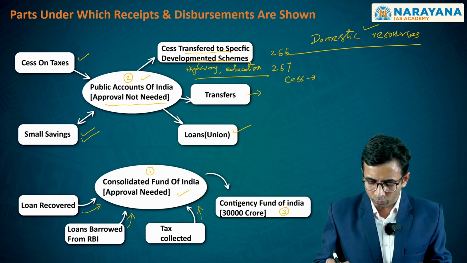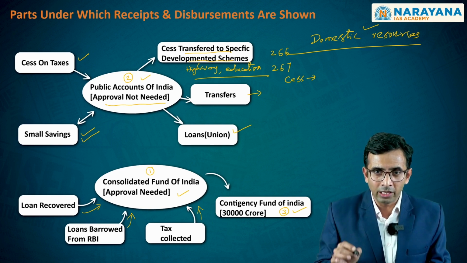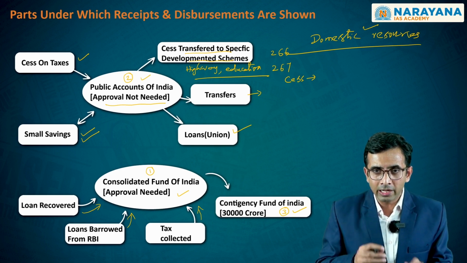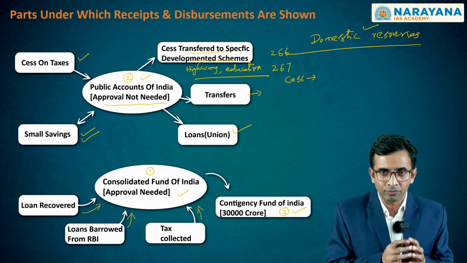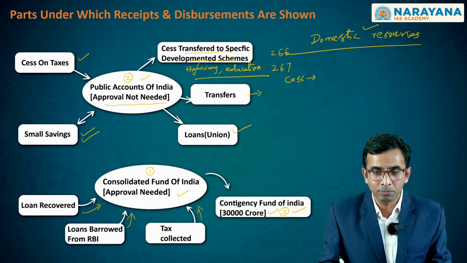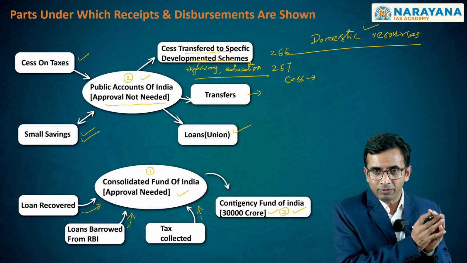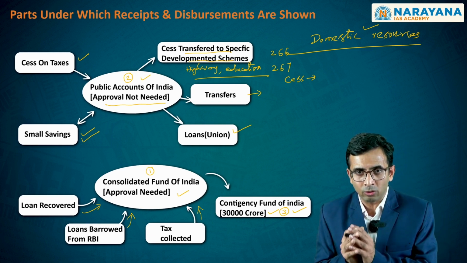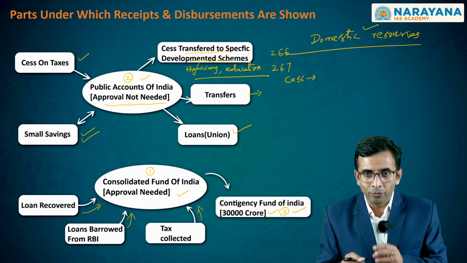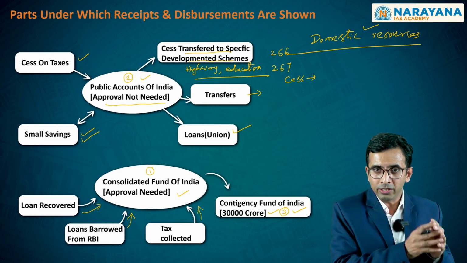There is a third account that you have to focus upon. That is referred to as the Contingency Fund of India, from where the government can draw monies in order to meet certain contingencies. And as of now, as per this particular budget, which is also true of the previous budget, this Contingency Fund of India has been kept at 30,000 crores, wherein 40% would be from the Department of Expenditure, and 60% would be coming from the Department of Economic Affairs. These are the three funds which maintain the government's outlays with regard to this annual financial statement.